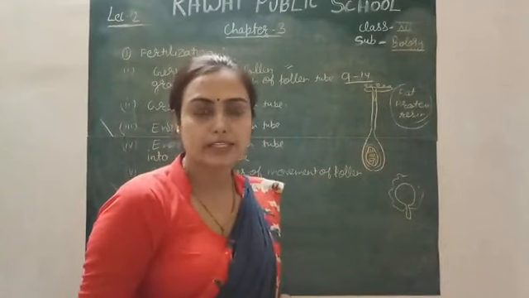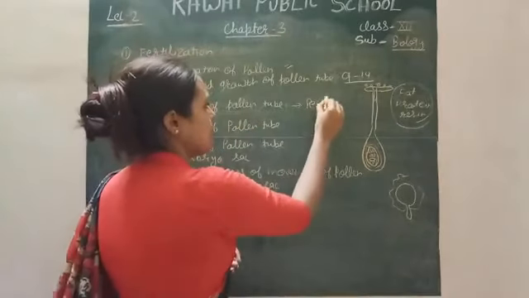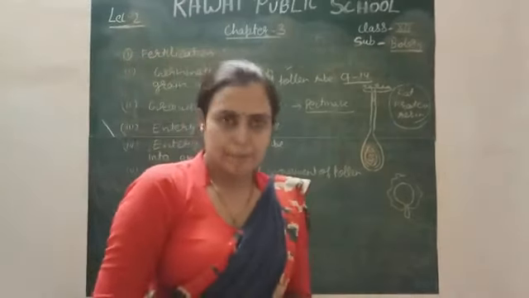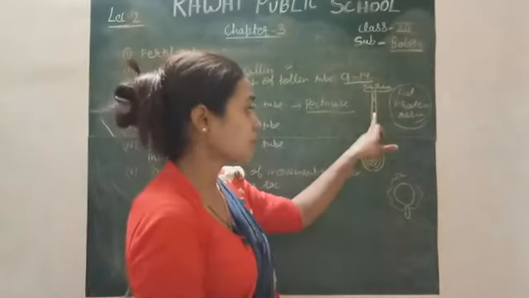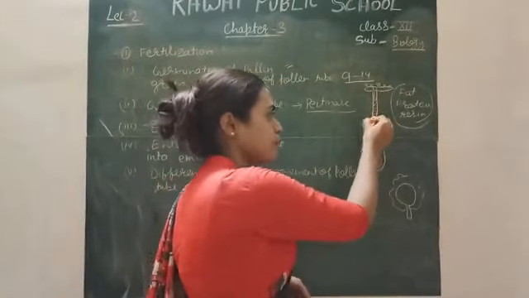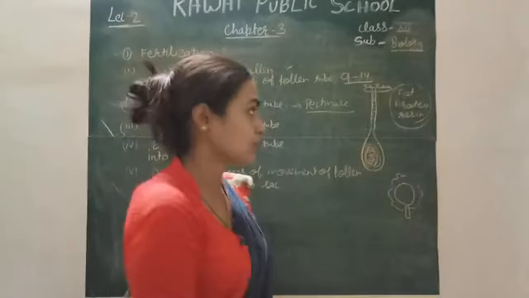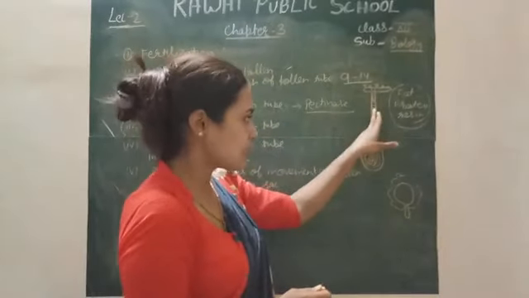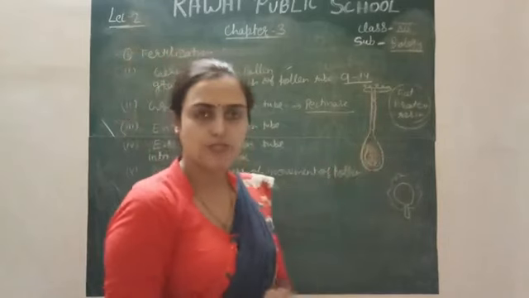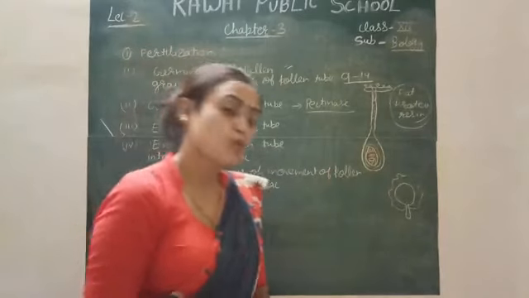So what will happen in that condition? There is an enzyme called pectinase. The pectinase enzyme is released by the pollen tube, the male gamete actually. When the pectinase is released, it starts the digestion of the tissue of the style, which is solid in nature actually. So because of the pectinase, the pollen tube can easily go from the style into the embryo sac. So this is the method. So the pollen tube goes into the embryo sac.